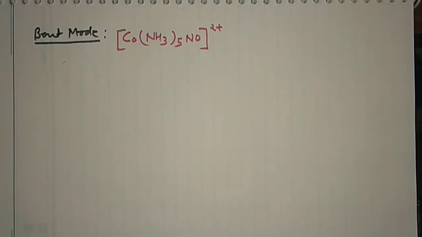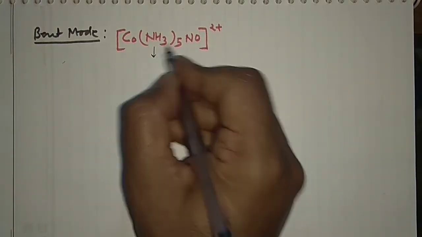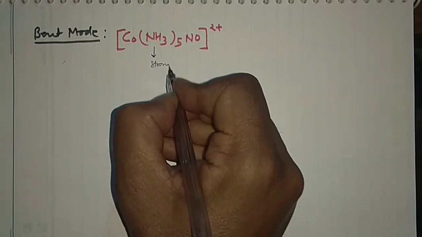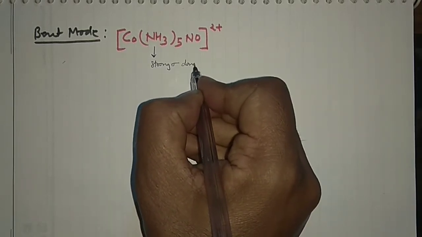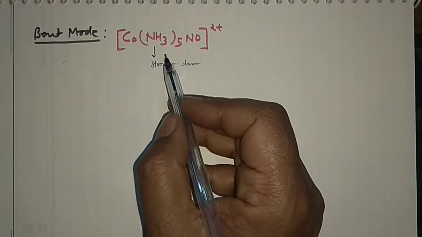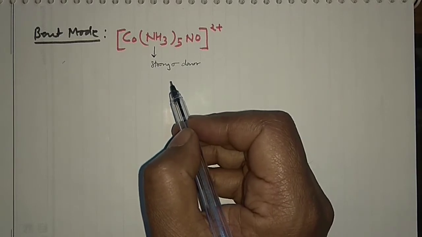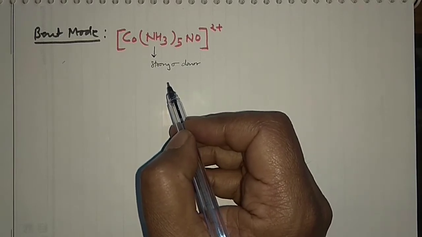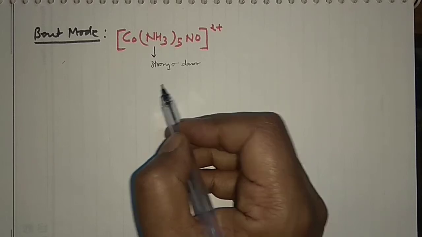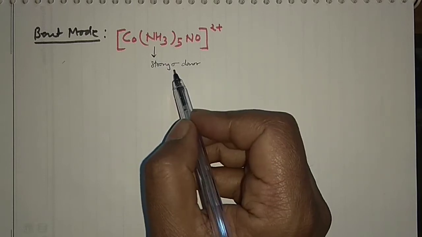Okay, so what you can do, the trick is that you can focus on this ligand which is other than the NO ligand. This is a strong sigma donor. Guys, why this cyanide is a pi acceptor and why this ammonia is a sigma donor, I'll explain all these things when I make the lecture series on the molecular orbital diagrams of polyatomic molecules. I will explain there, but for the time being you can note down in that manner. This is the strong sigma donor.